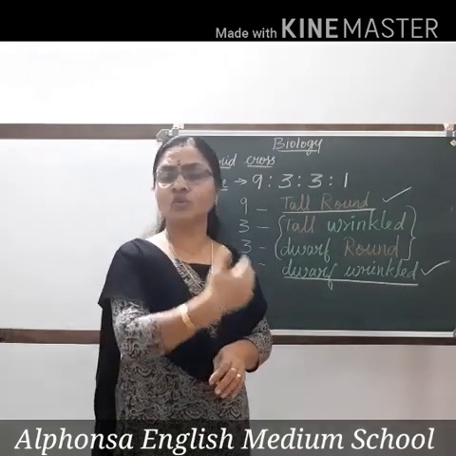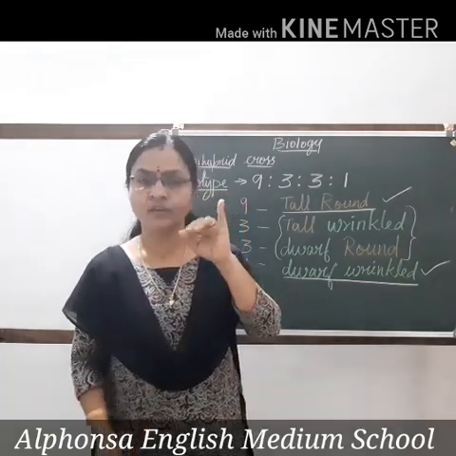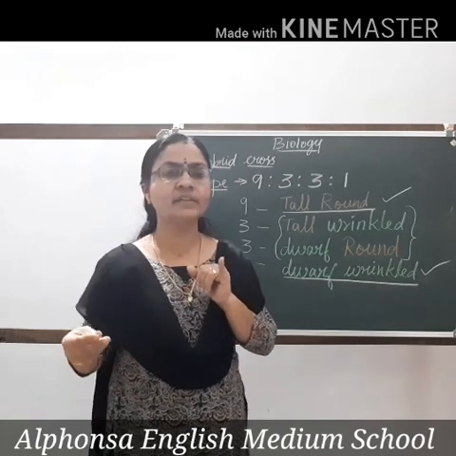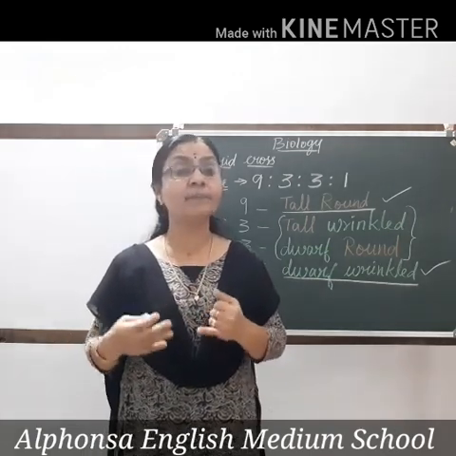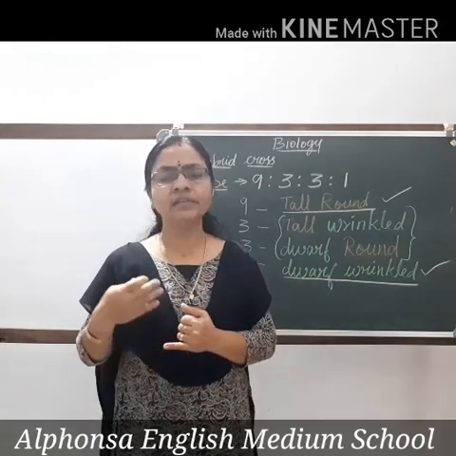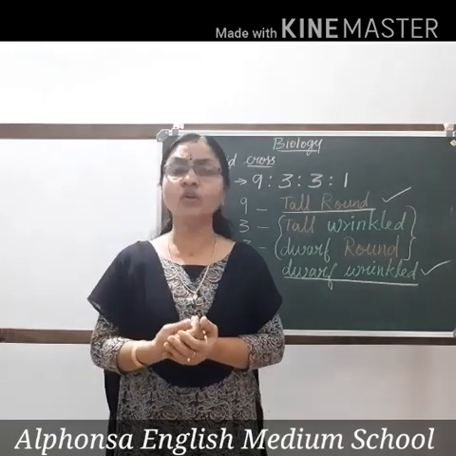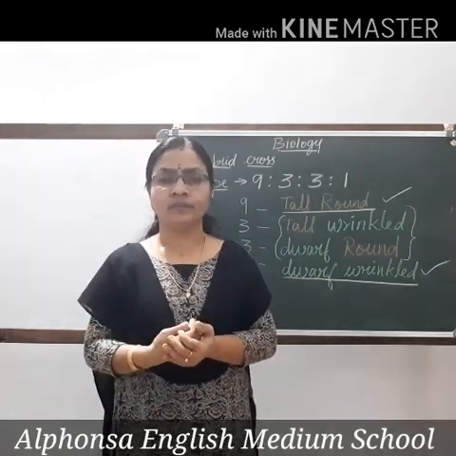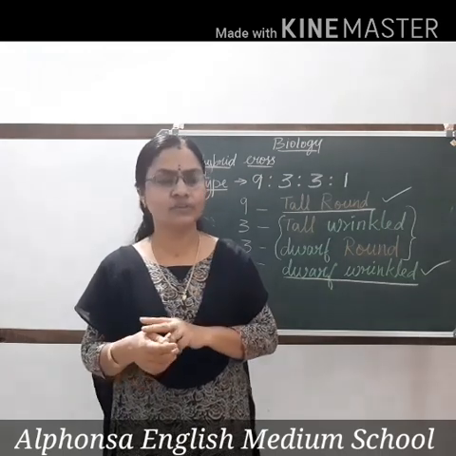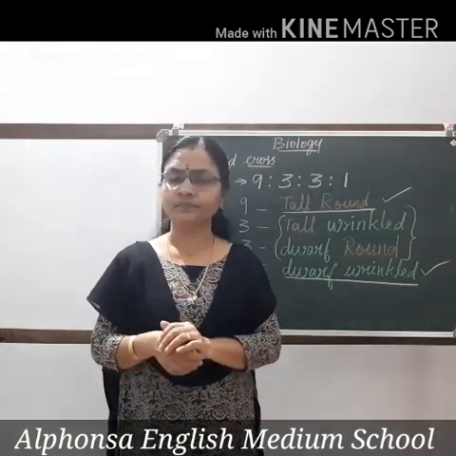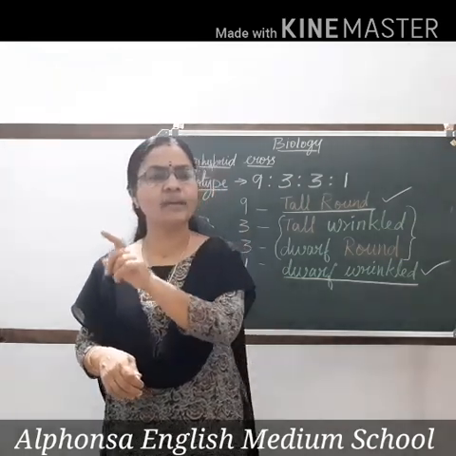In the same way as I told you in the previous class, please present the answer in 3 paragraphs. First paragraph: this question is also there in the textbook after the topic. How did Mendel show that characters are inherited independently? Mendel showed that characters are inherited independently by using a dihybrid cross. He selected 2 plants having 2 contrasting traits in a single plant. For example, a tall plant having round seed is crossed with a dwarf plant having wrinkled seed.